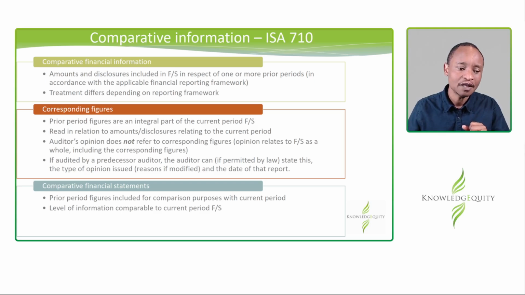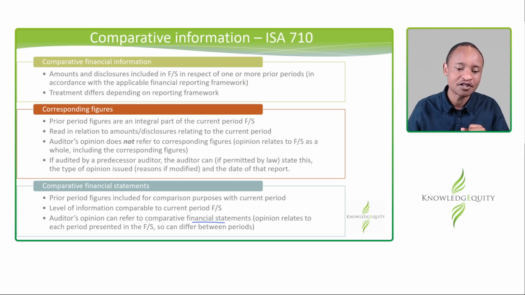So, like I said, it's comparable to the current period, and the auditor's opinion can refer to those financial statements. Now here, what I'm referring to is sometimes you might be asked as an auditor to audit financial statements and the prior year figures were not potentially audited. So you have this current year and you have prior year. And so it's important to mention them in the financial results, that year and the prior years. So what we are saying, opinion relates to each period presented in the financial statements.